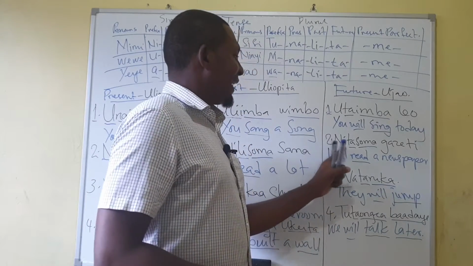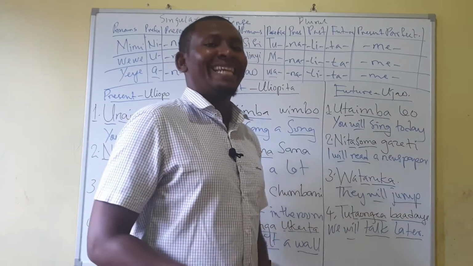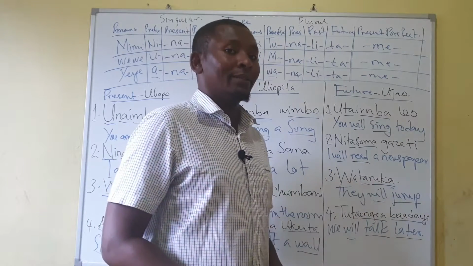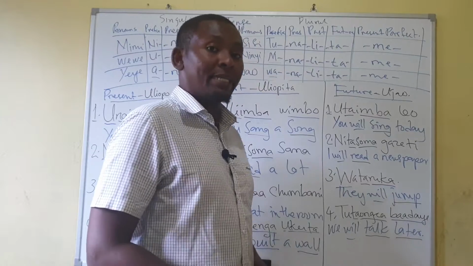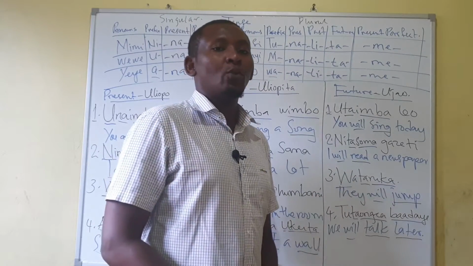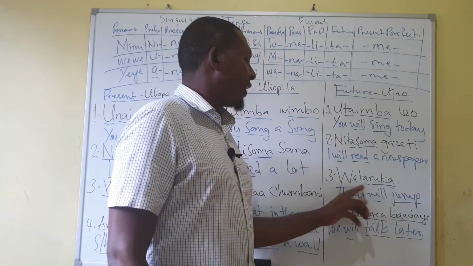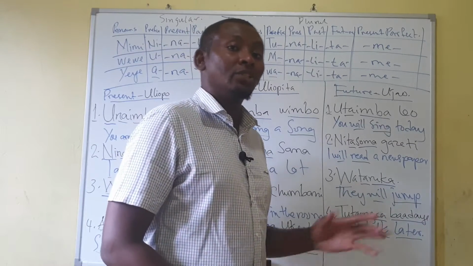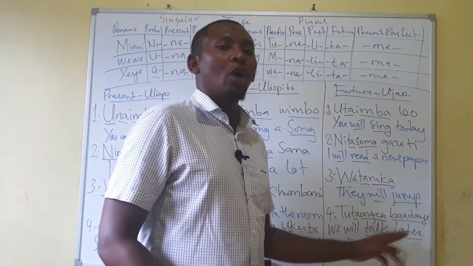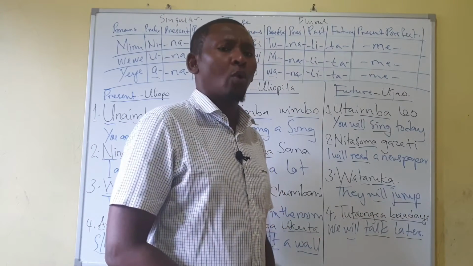Nitasoma gazeti. I will read a newspaper. Wataruka, they will jump. Tutaongea baadaye. We will talk later.